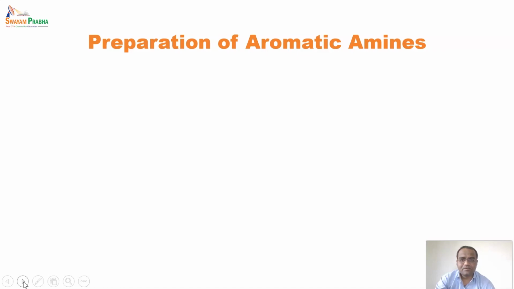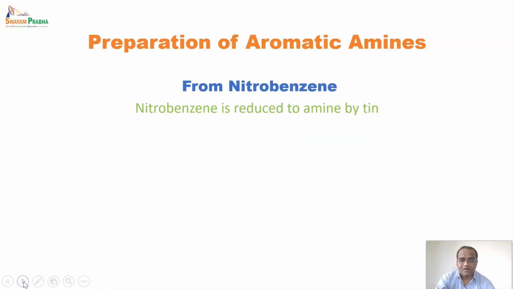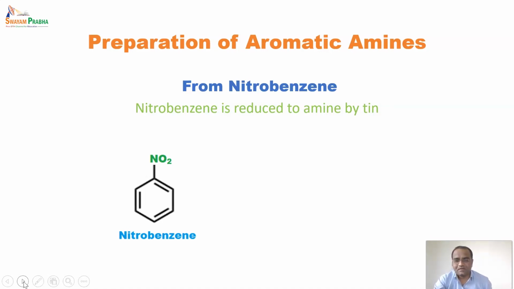So now we'll look towards the next point, that is preparation of aromatic amines. So from nitrobenzene, which is reduced to amine by tin. In case of benzene and its derivatives, we have seen how to synthesize nitrobenzene. So nitrobenzene is synthesized from benzene and nitrating mixture, that is concentrated HNO3 and H2SO4, and after that the benzene ring is substituted by a nitro group.